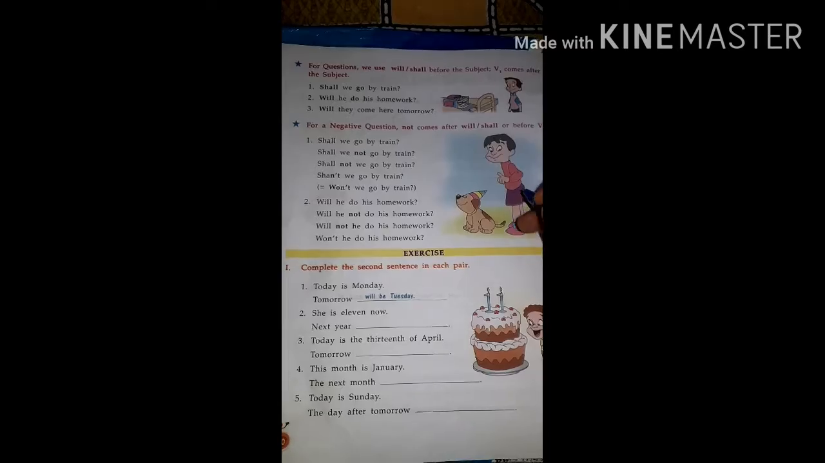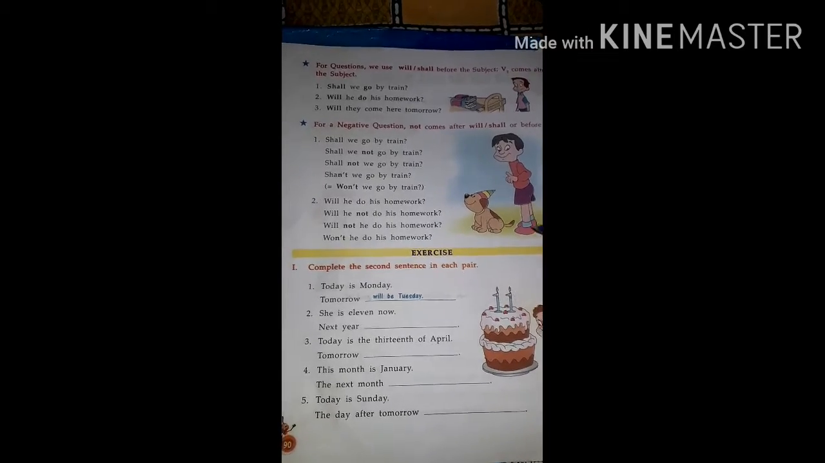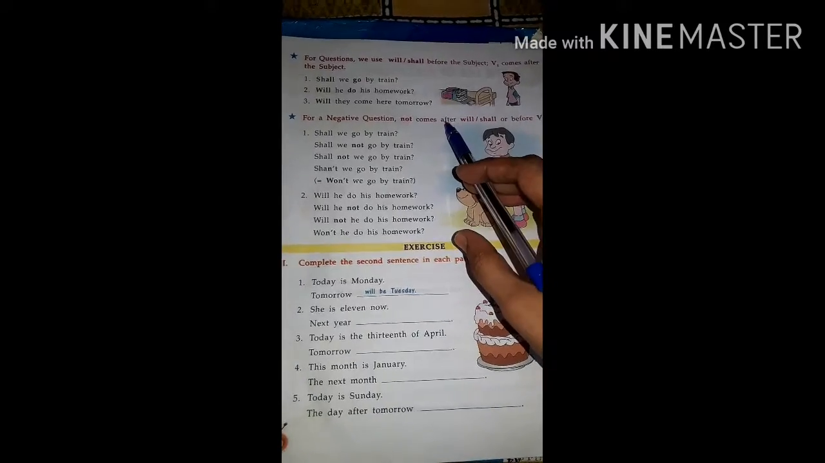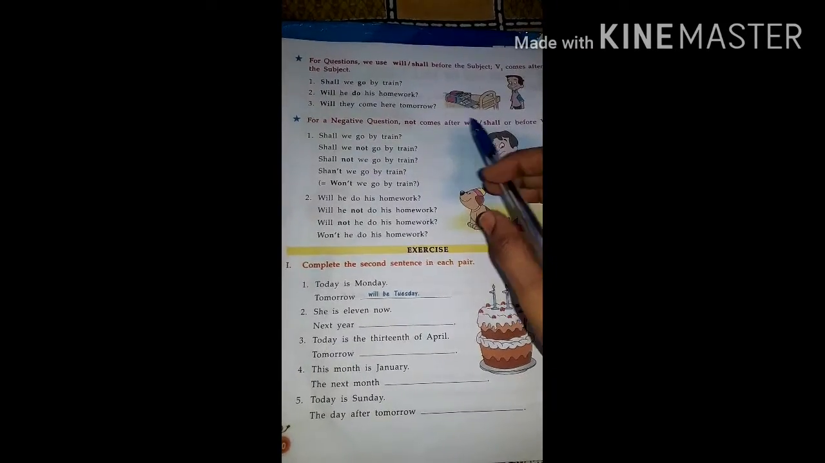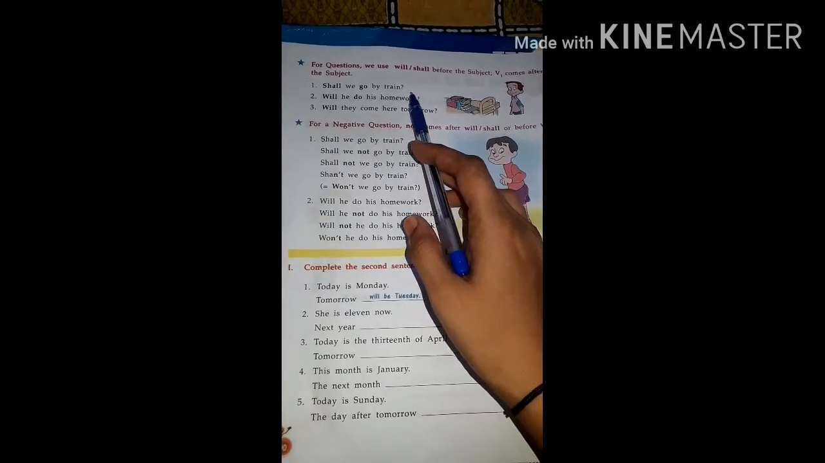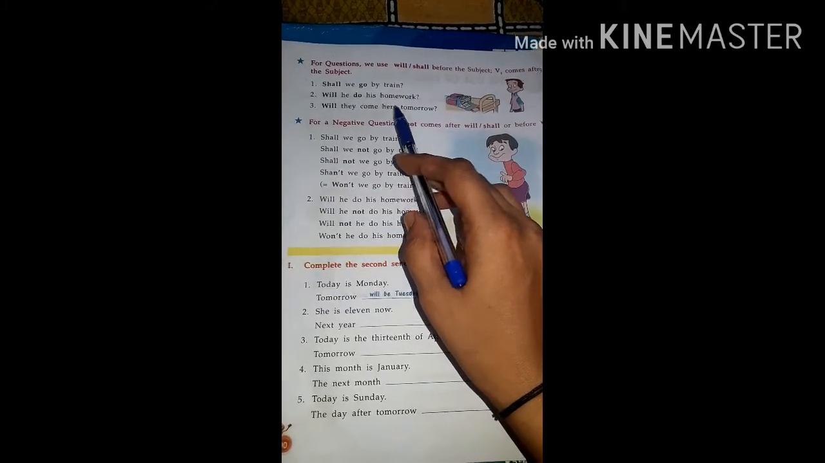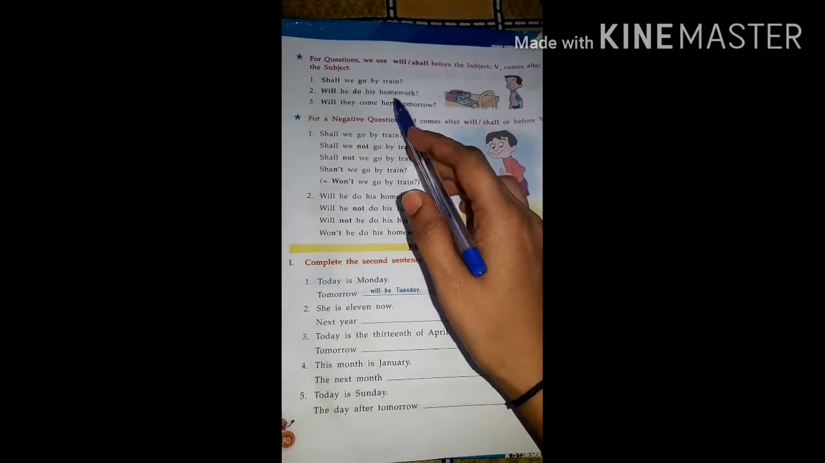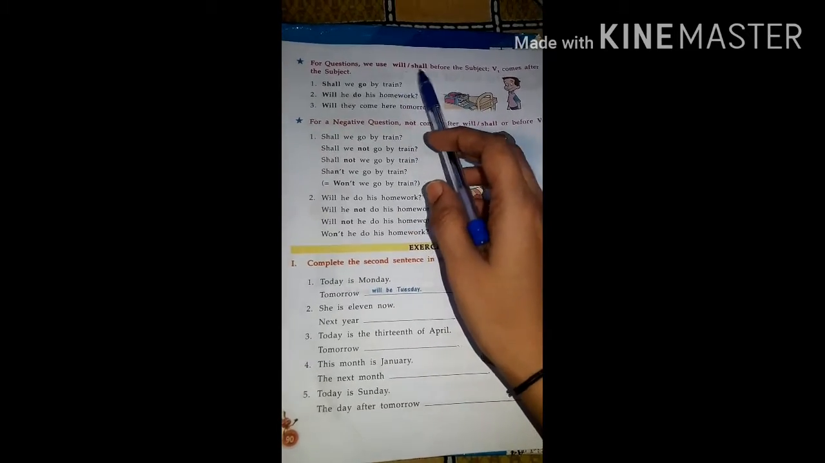Next, see this exercise. For questions we use will and shall before the subject. V1 comes after the subject. Here: Shall we go by train? Question mark. Will he do his homework? Will they come here tomorrow? Like this we make questions by using the words will and shall.